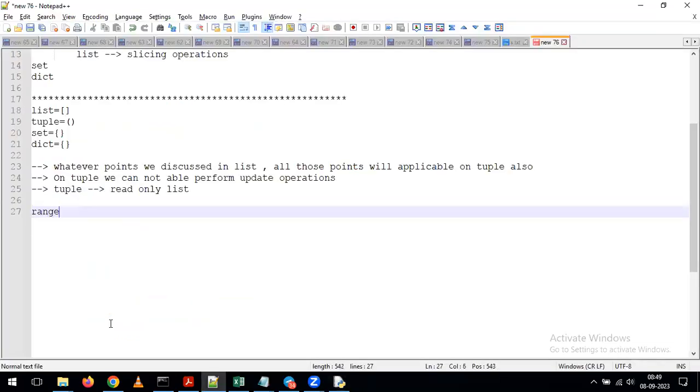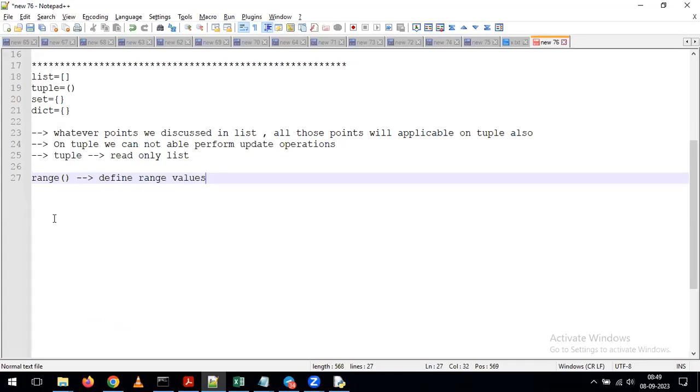Okay. Now in the same way, we have one more data type called range. With the help of range, we can define range values. Whenever you want to define range values as per the requirement, we use one more data type called the range data type.